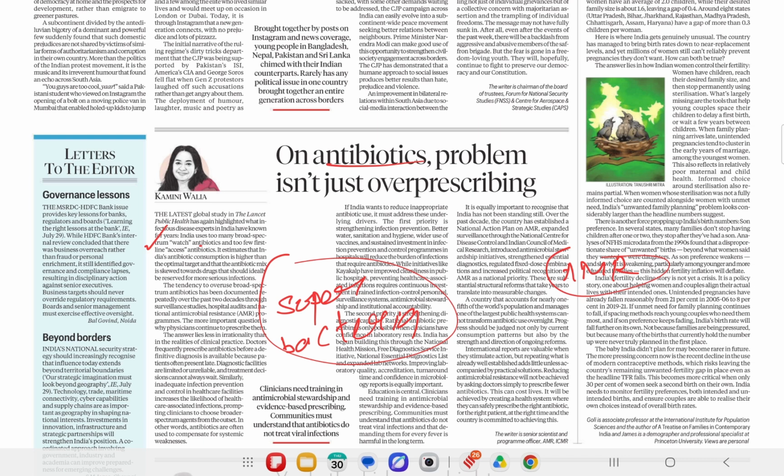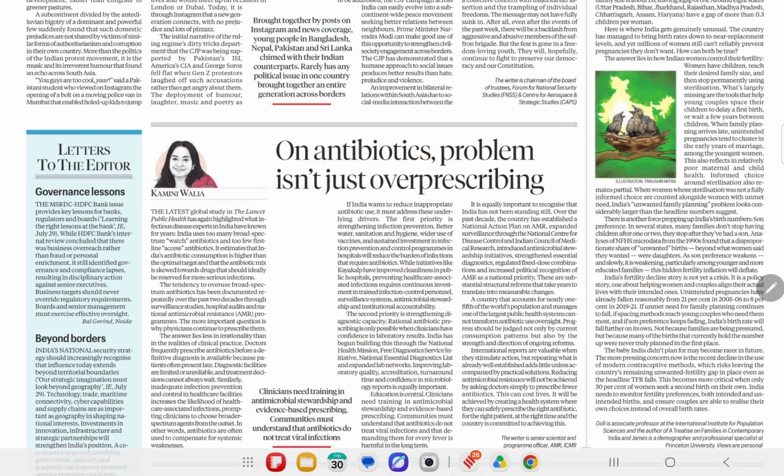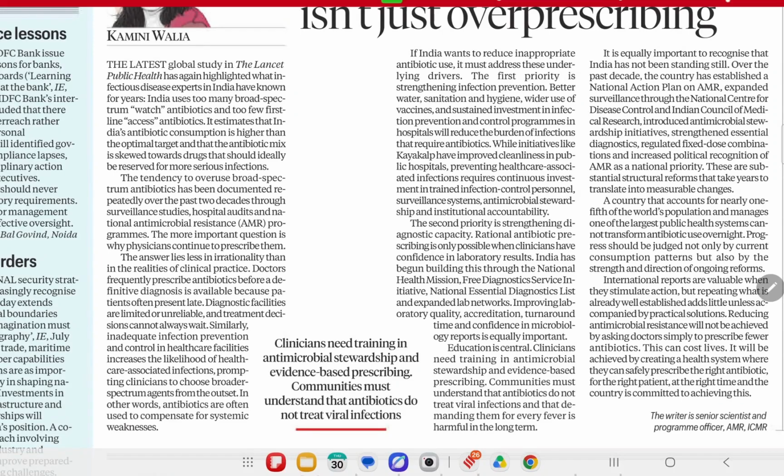That's why it is advised that antibiotics should be used only in extreme cases, and not for mild symptoms. Antibiotics should not be used for those. Okay. But the question comes: why is there so much use of antibiotics in India?